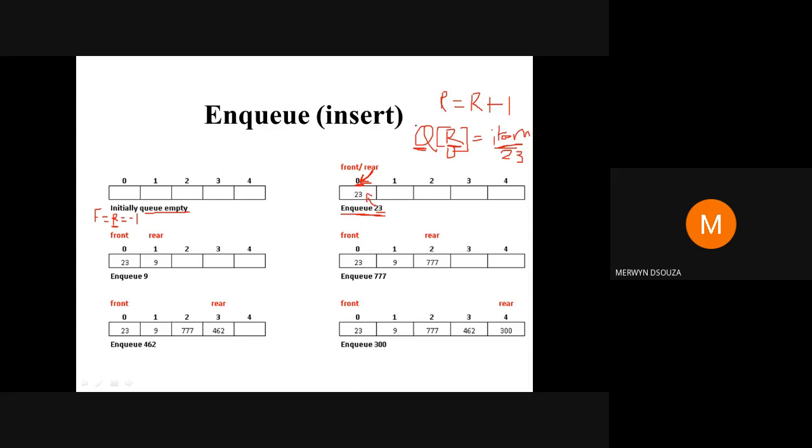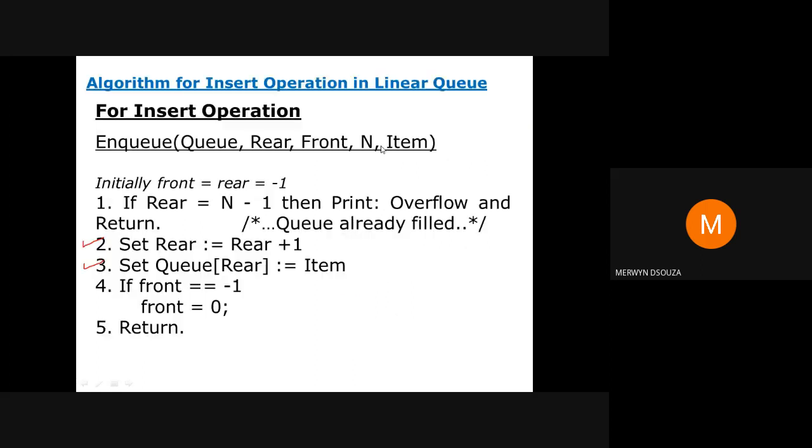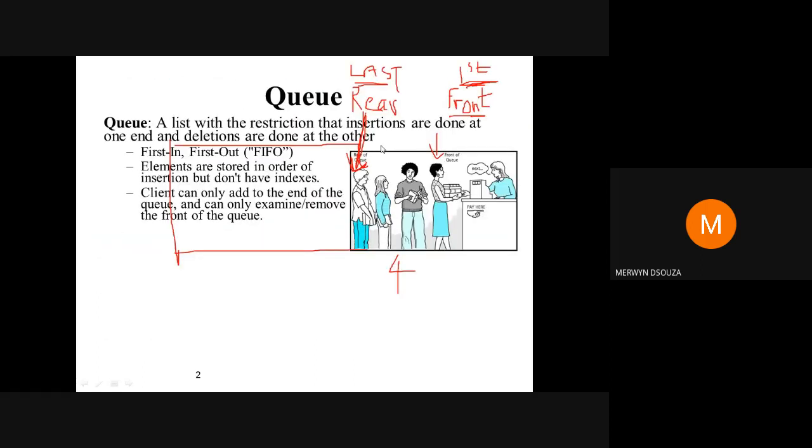Now, what we had said in this diagram when we had studied, if you remember, is that rear will be pointing to your last element. Now we are having only one element in the queue, that is 23, so rear is pointing there because it is the last element.